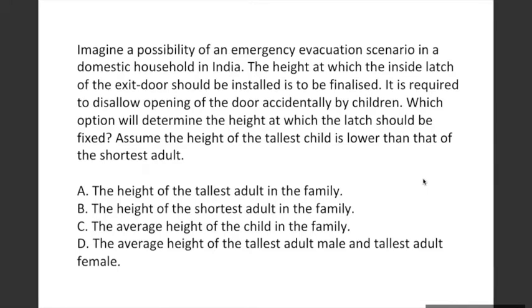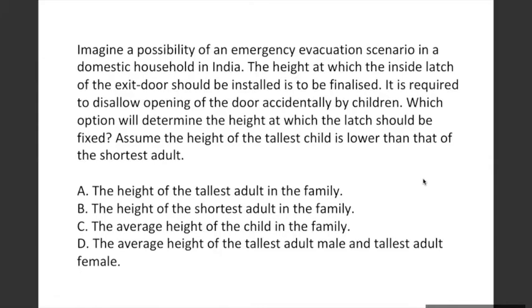And if we take the height of the shortest adult, then it might be difficult for the tallest adult to open it. That's what your answer is, right? Yeah. Okay. Anybody who wants to counter? Anybody wants to say anything along these lines? Or any other option anybody wants to place?